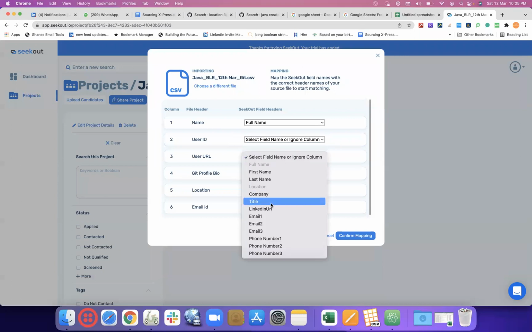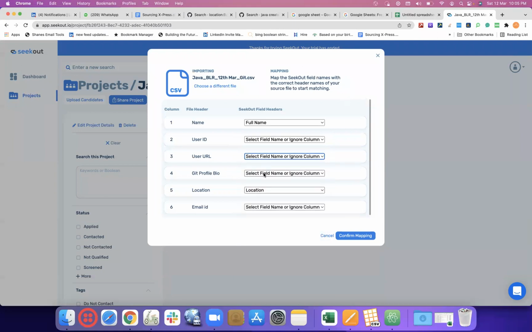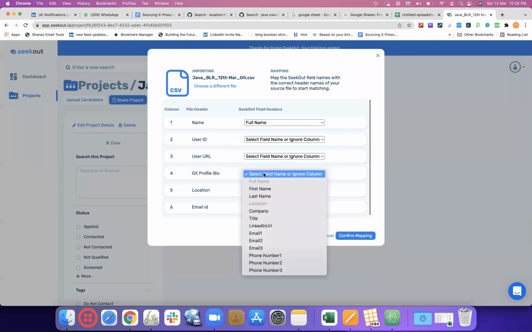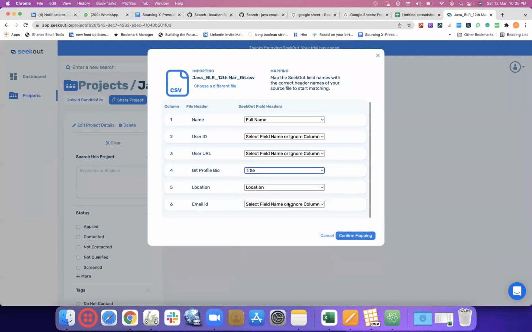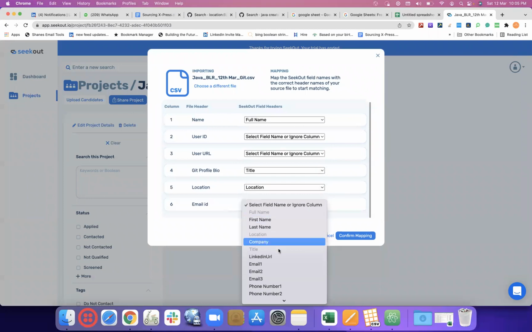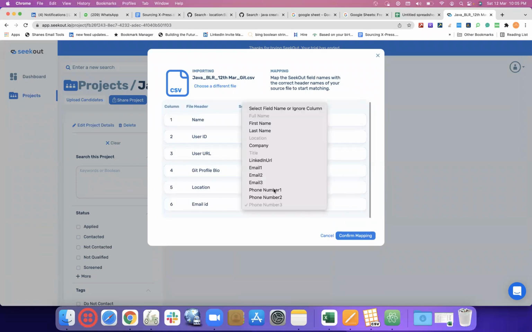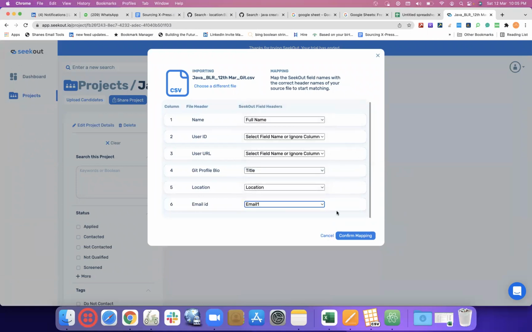User URL, LinkedIn URL, we have a GitHub URL. We do not have a LinkedIn URL. So we would just ignore this also. GitHub bio profile, I would say a title or company or anything. Let's say, I would say title. Location, both of them are mapped. Email ID. Here I will choose by default email 1. Oh, not phone number, just email 1. Though in our Excel, it's only email ID. This is what is in our CSV file, but here we have only email 1.